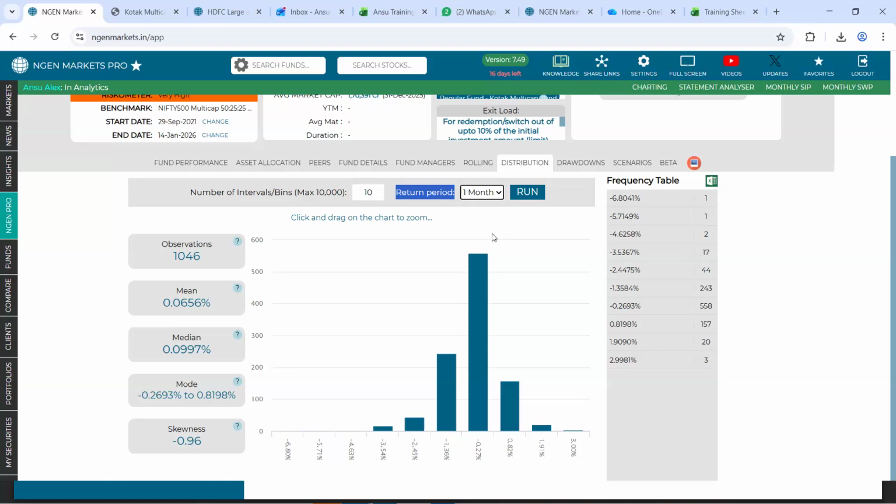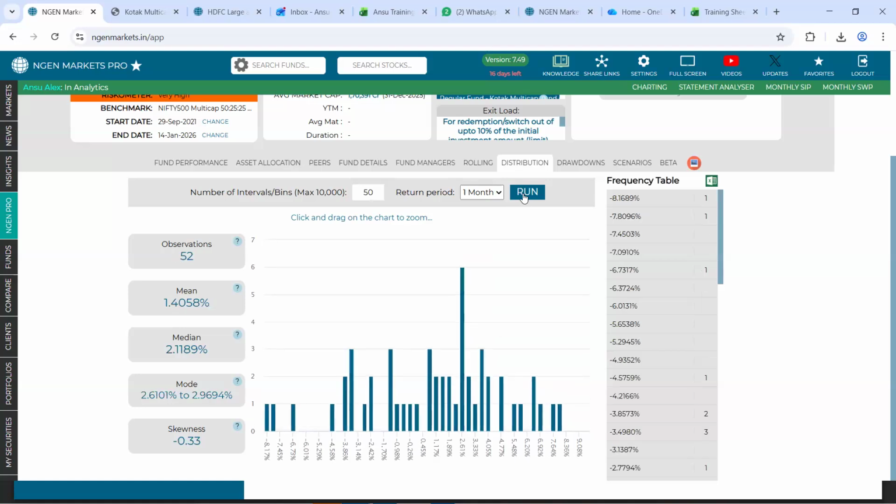Let's say I select it on a 1 month basis, and right here you also have an option to select intervals. These are the intervals that you see on the x-axis. You can increase the number of intervals to have a clearer picture of the data that you're looking at. And then once you click on run, these are the statistics that come across.